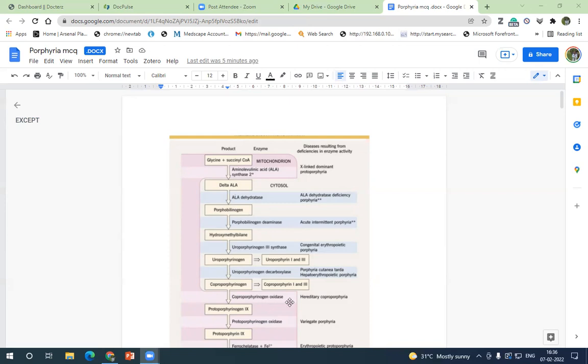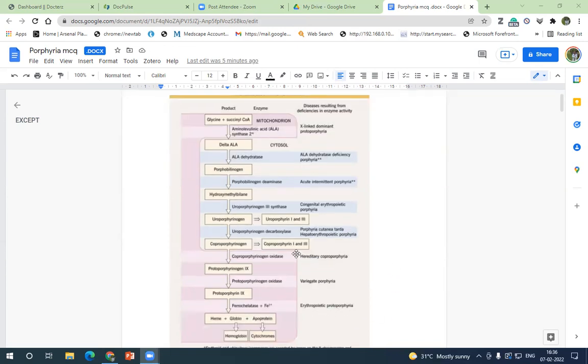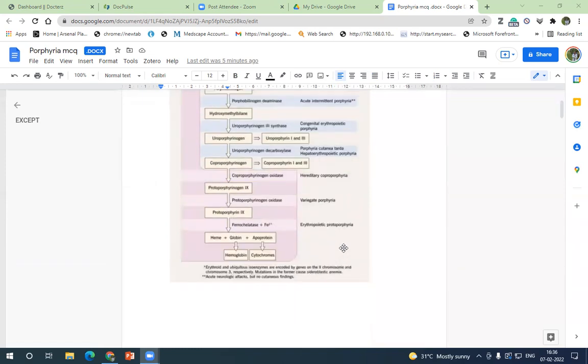There is nothing new that has come in porphyria in the last few years or even some decades. So you should not be missing any question, whatever they ask. For example, we did not discuss hereditary coproporphyria or variegate porphyria. These things we have not discussed, so you may get a question about these two things. You may get any other MCQs.